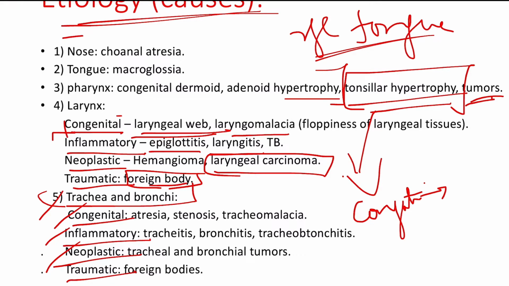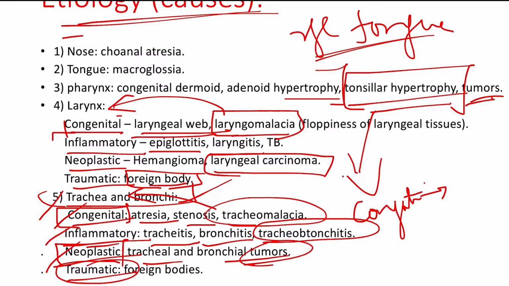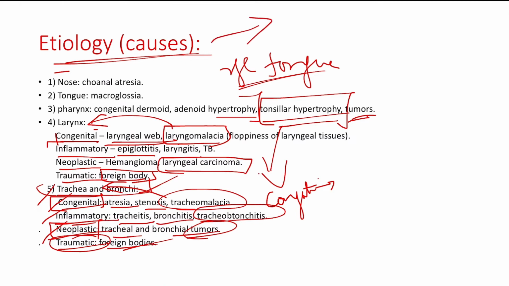Now coming to the trachea and bronchi, similarly, first is congenital. Here you can have atresia or stenosis. Or similarly, as you have laryngomalacia in the larynx, you have tracheomalacia in the trachea and bronchi. In inflammatory lesions, you have tracheitis, which is inflammation of the trachea, and bronchitis, inflammation of the bronchi. If both are involved, inflammation of the trachea as well as bronchi, then it is called tracheobronchitis. Coming to the neoplastic lesions, neoplastic is nothing but tumors, right? So tracheal and bronchial tumors. And finally in the traumatic lesions, you have foreign body obstruction as well. So these are the basic etiological factors, or the causes, that can cause stridor.